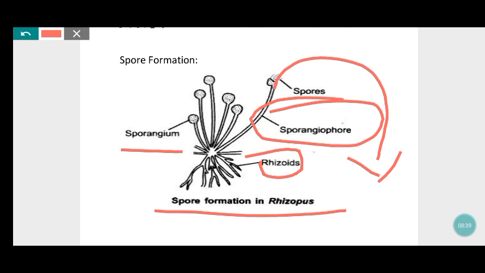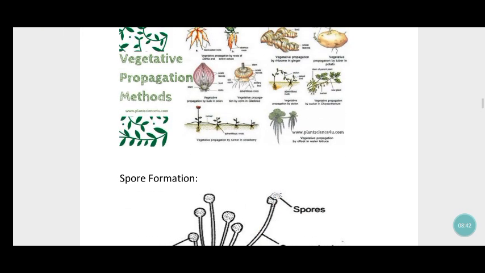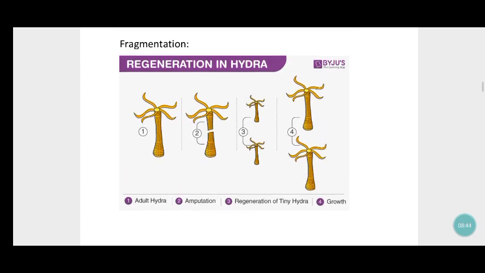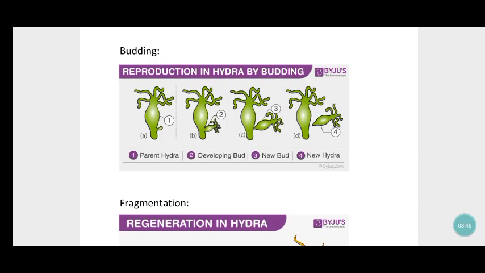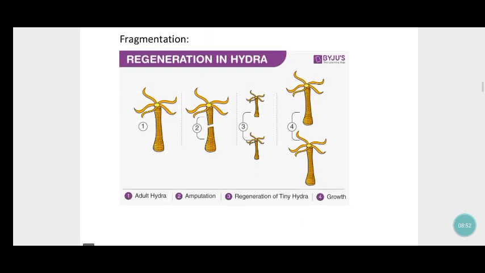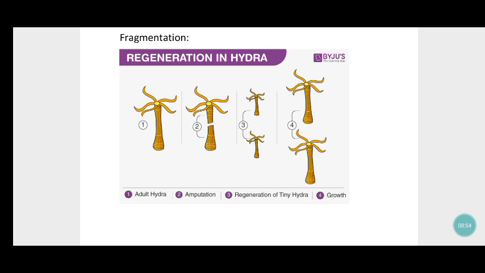Then again I will recall the types of asexual reproduction. First, budding. In budding, the process is parent hydra, developing bud, new hydra. Then fragmentation: adult hydra, amputation, regeneration of tiny hydra, and growth.